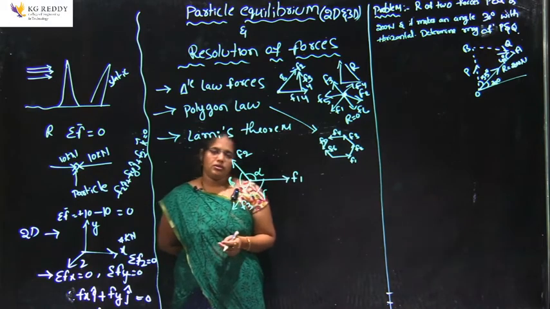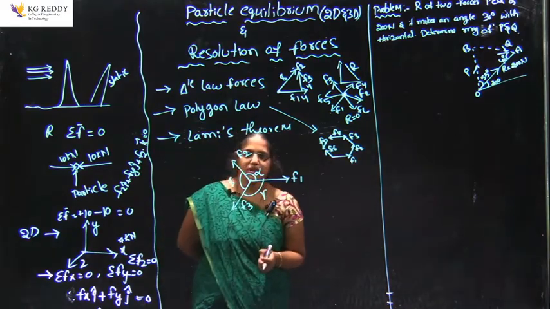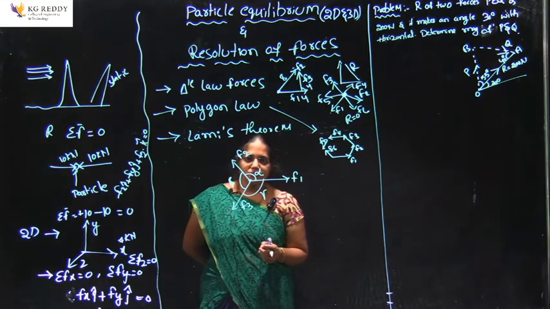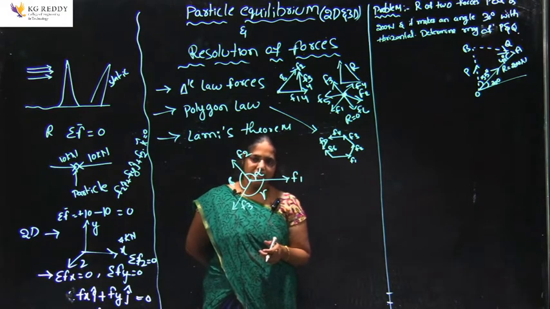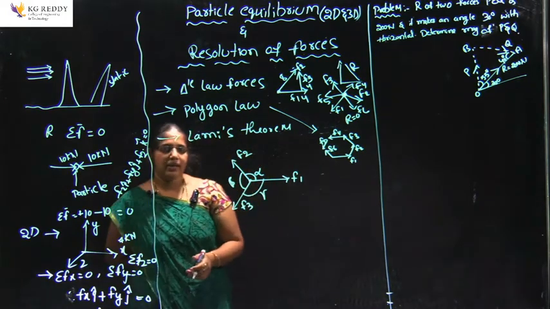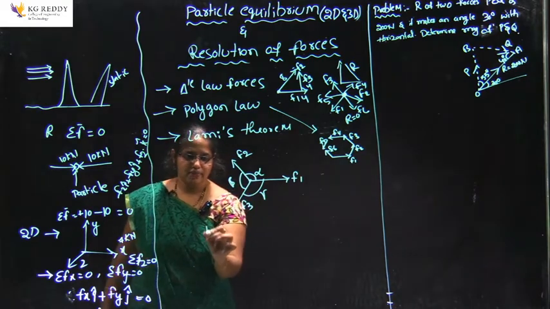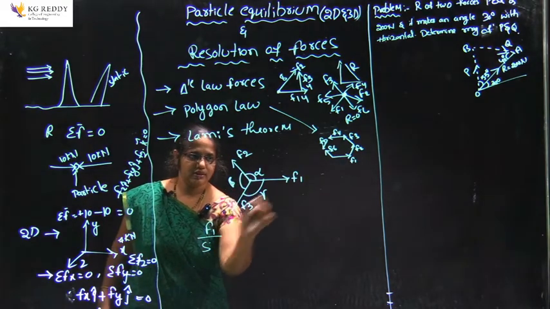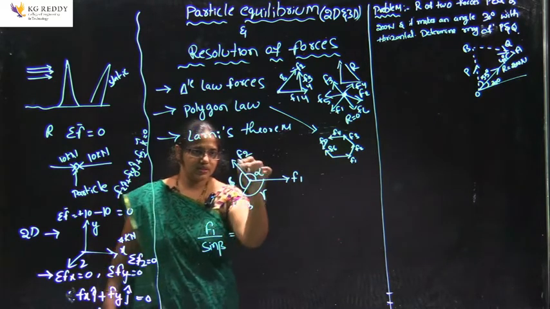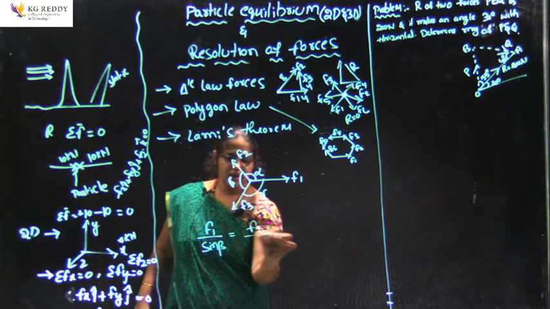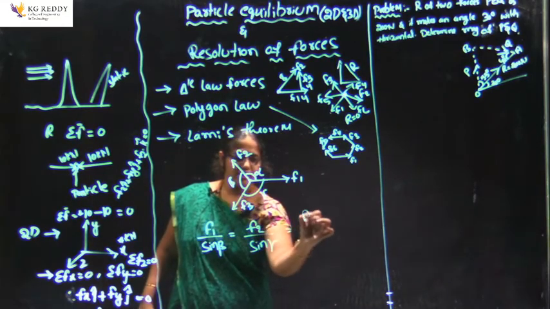So, if the 3 forces are acting from the same point in different directions, the angles are opposite to each and every side. So, directly we can represent F1 by sin beta, this is the opposite, okay, sin beta, that is equal to F2 by sin gamma, that is equal to F3 by sin alpha.